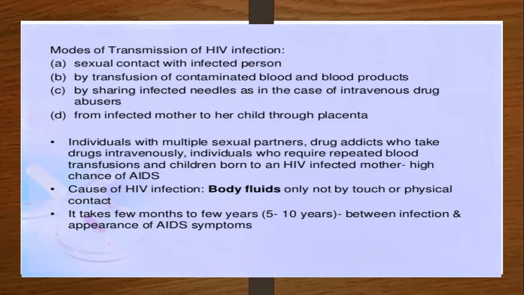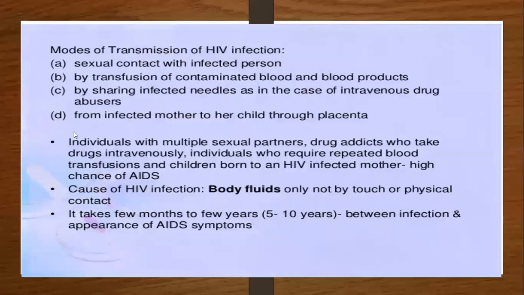Placenta means the baby is connected with the mother by an umbilical cord or small cord, from where the mother nourishes the baby when it is present inside her, in the womb or uterus area. That is called the placenta.